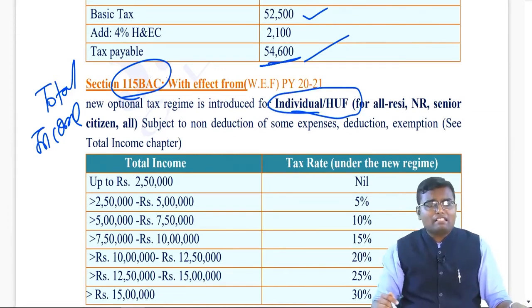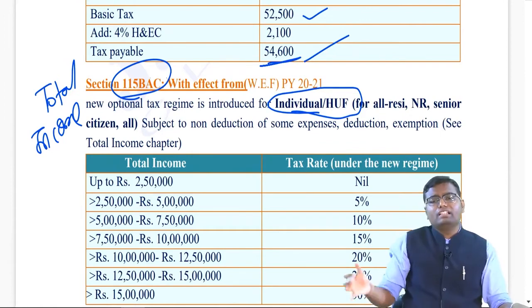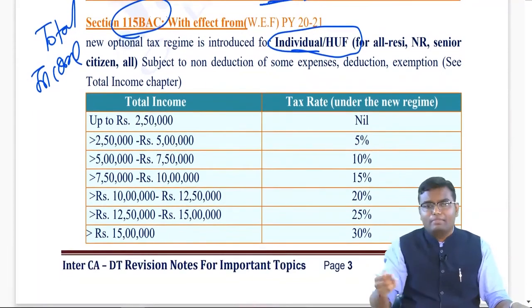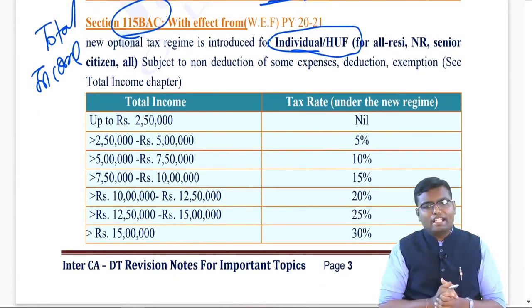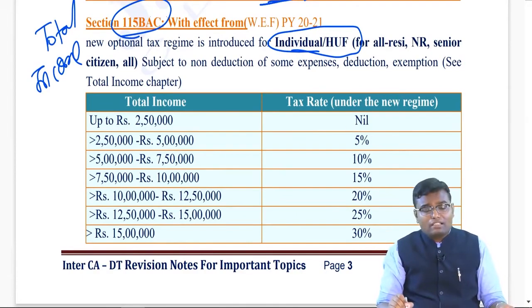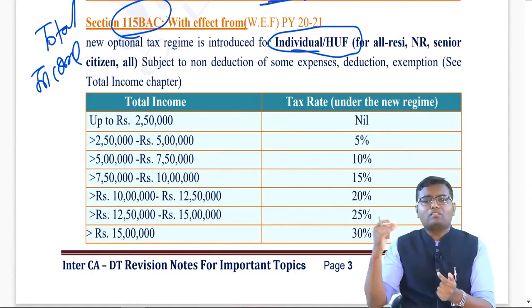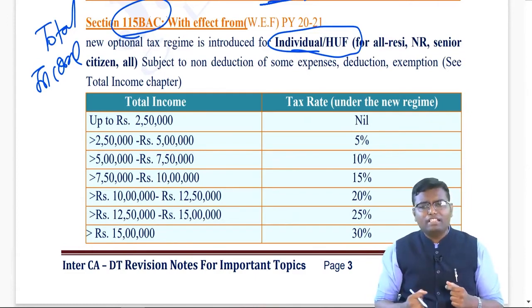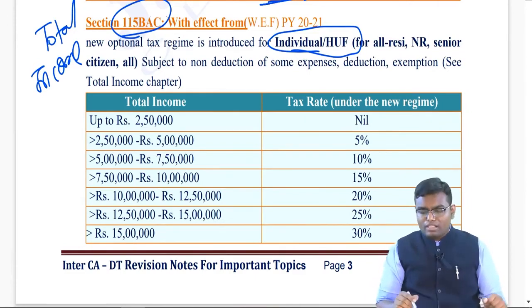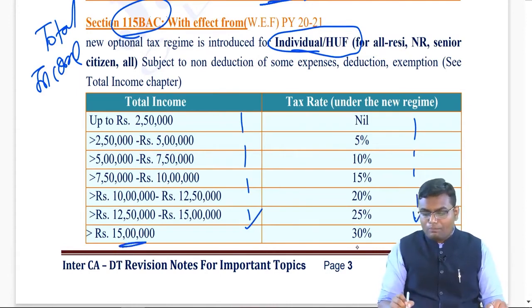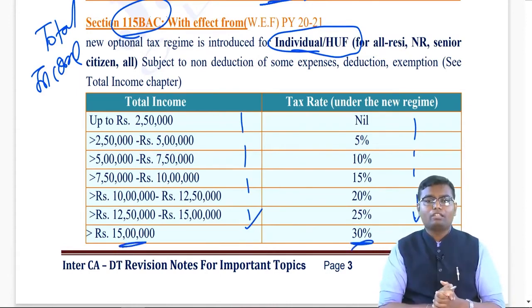What our finance minister said, instead of following the earlier slab rate, you can go for the new slab rate, which are up to 2,50,000 no tax, 2,50,000 to 5 lakh 5%, 5 lakh to 7,50,000 10%, 7,50,000 to 10 lakh 15%, 10 lakh to 12,50,000 20%, 12,50,000 to 15 lakh 25%, above 15 lakh 30%. No need to worry about it. Just increase the slab by 2,50,000 and just increase the tax rate by 5%. Stop when you come to 15 lakh.